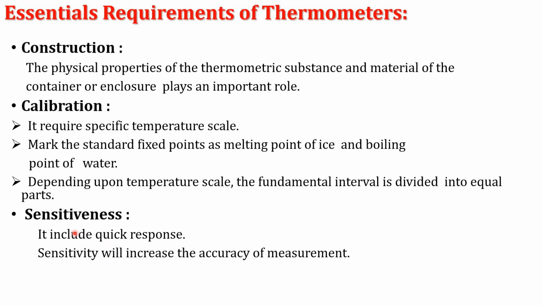Now, these are the three requirements for construction of any type of thermometer. First one is the construction. In that construction, mostly we choose the thermometric substance and the material of the container or the enclosure, since the thermometric substance plays an important role in how it changes its volume or pressure with respect to temperature. Second requirement is calibration.